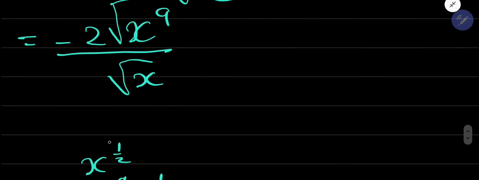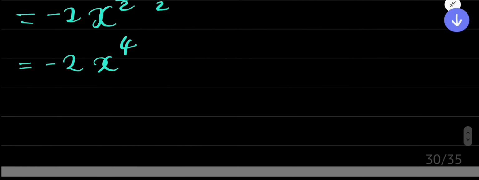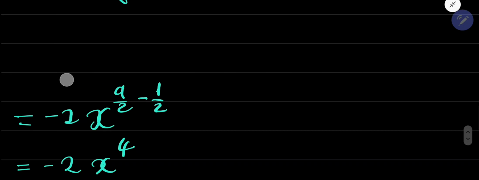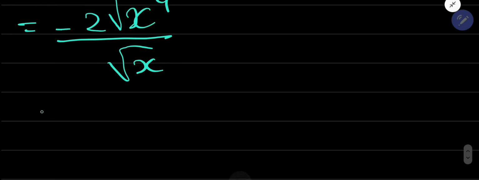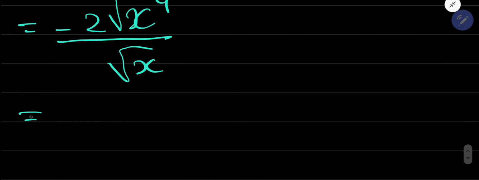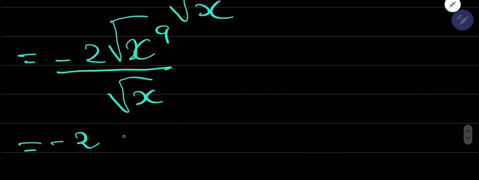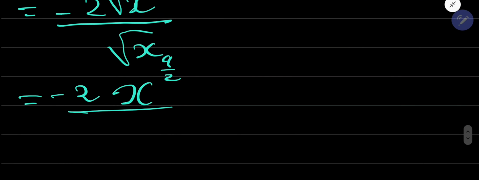Either way, guys, for your things to be simple, just apply those laws on rational exponents. So minus 2, that one I'm going to write as x exponent 9 over 2, and this one as x exponent 1 over 2.